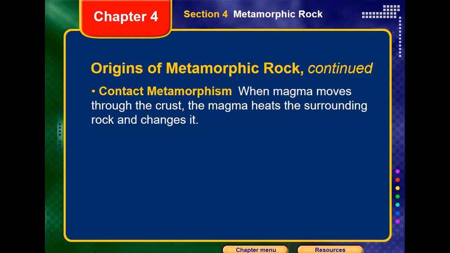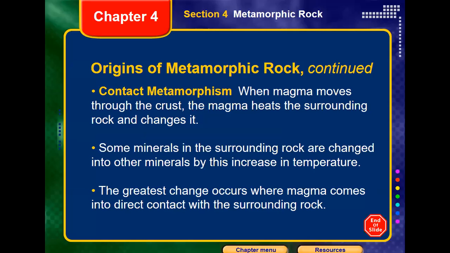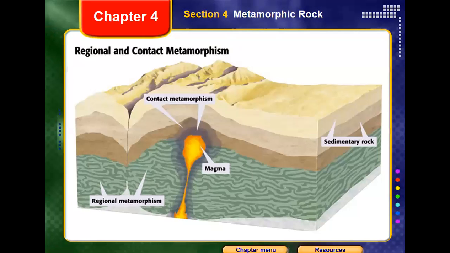Then we said that this process of metamorphism, the changing of a rock to a metamorphic rock, whatever this rock is, could happen in two ways. We have two types of metamorphism. One we call contact metamorphism, and the other we call regional metamorphism. Let's find the difference between them. In contact metamorphism, the word contact means touch, that means somehow in contact. What happens actually? Look with me carefully here, guys. As we can see, the magma finds its way through this crack in the rocks. Do you see this, guys?